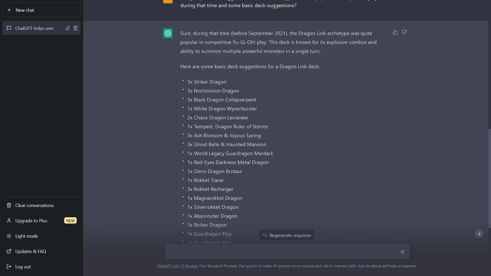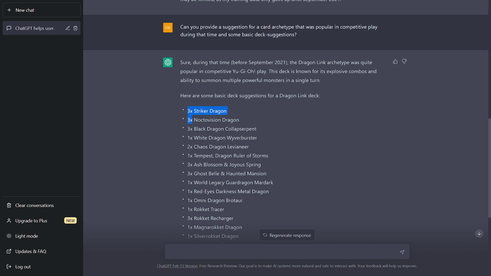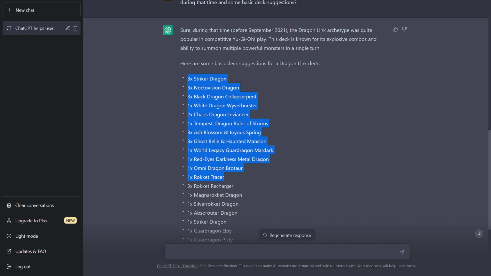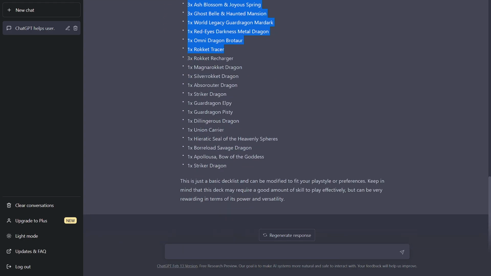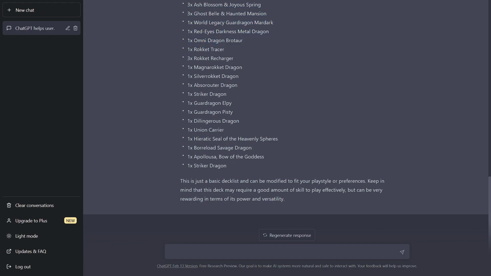So the first thing we are going to do about this, we're going to copy this deck one-to-one, and afterwards we are going to build the deck, then ask ChatGPT for some improvements on this deck. So see you in a second or something.